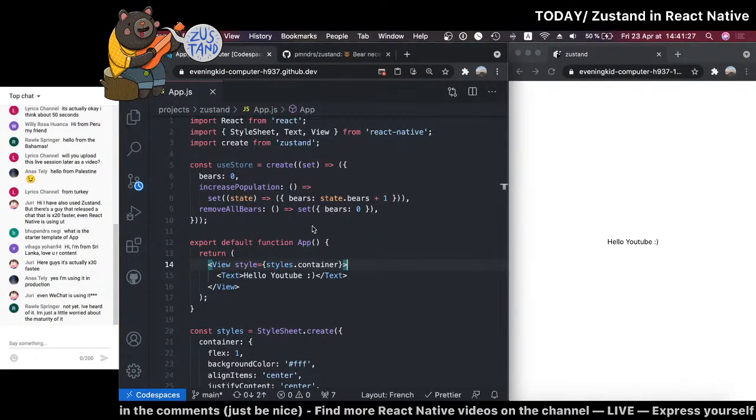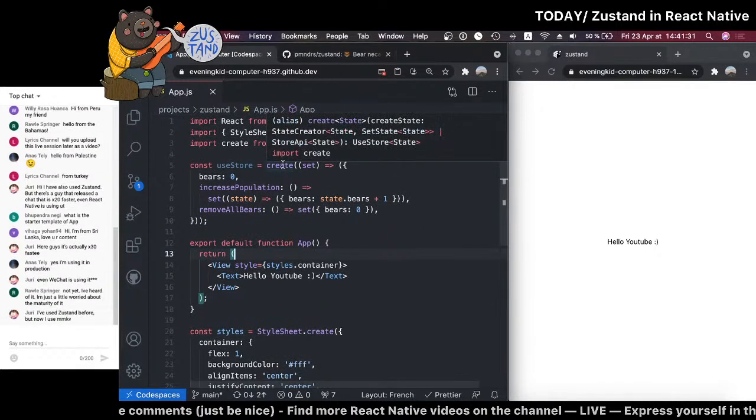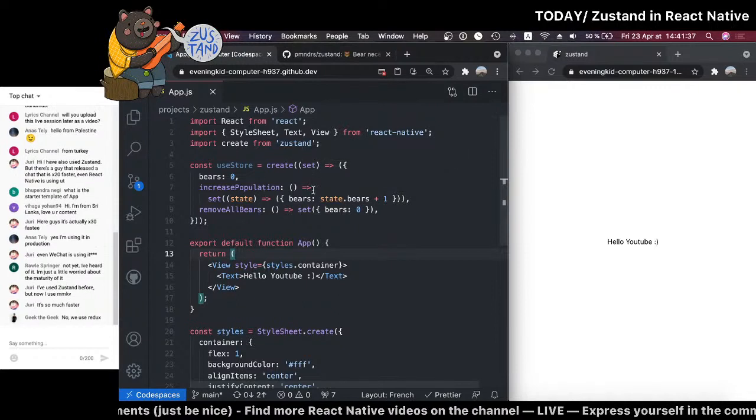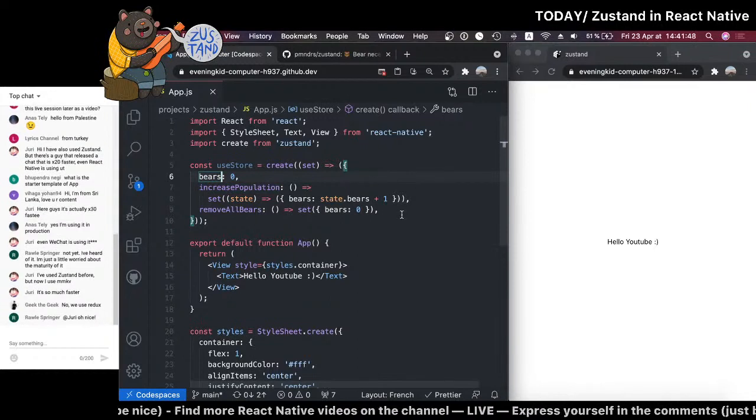Okay, hello YouTube, perfect. So we have our store here. So let me look at the API. So we create, and then we pass it a callback. Okay. The syntax is a bit different, really. Bears, increase population. Okay, so to me, this looks very much like Recoil in a way. I don't know if anyone here has used Recoil, but that kind of looks the same.